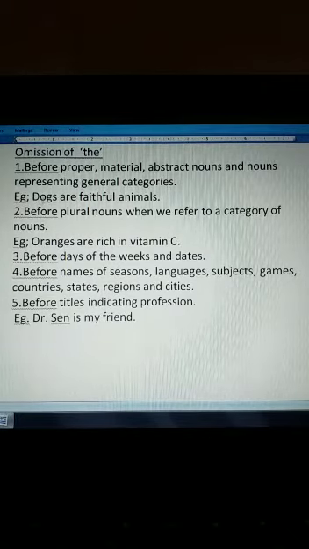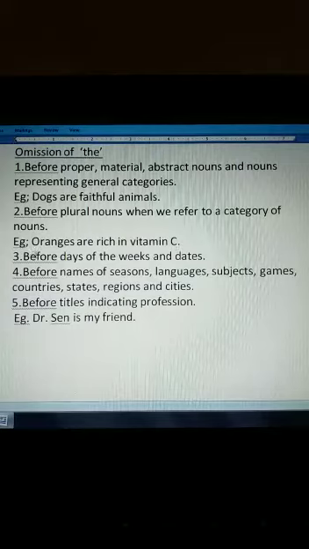So the is omitted. Now next comes before plural nouns, when we refer to a category of nouns, like oranges are rich in vitamin C. So before oranges the is not used, because here we are referring to a particular category. Oranges are rich in vitamin C.